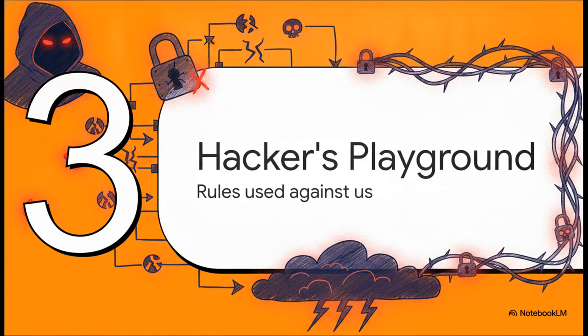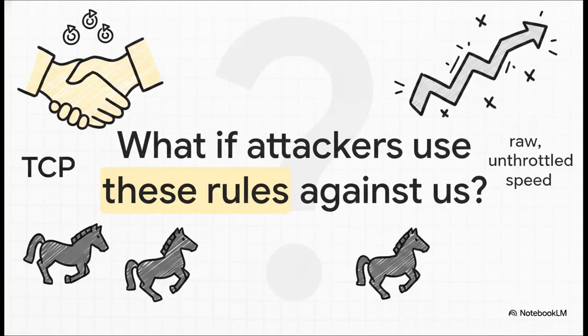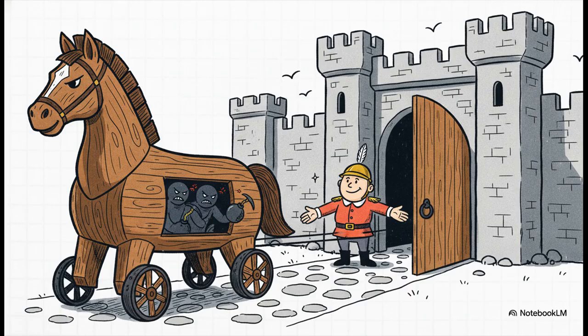All right, Section 3, the hacker's playground, when the rules are used against us. Seriously, consider this for a moment. TCP's politeness, its handshakes, its guarantees, UDP's raw, unthrottled speed, and total lack of verification. What actually happens when a malicious actor steps into the network and decides to use these exact engineering marvels as Trojan horses? So, the crucial point here is that the transport layer fundamentally relies on trust.